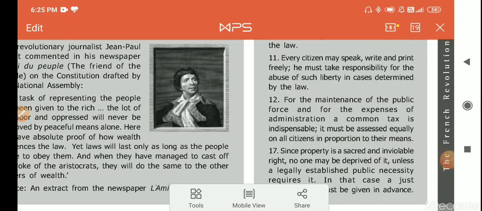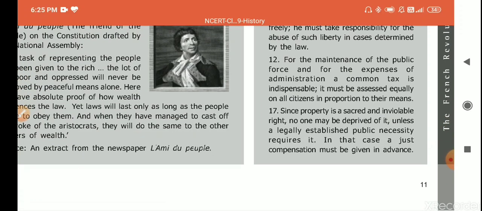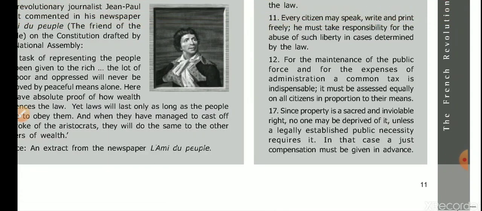Then the last is, since property is a sacred and inviolable right, no one may be deprived of it unless a legal establishment, a public necessity requires it. In that case, a just compensation must be given in advance. No one can take your property. If the government takes your property for any constructive work, then compensation will be given to you.